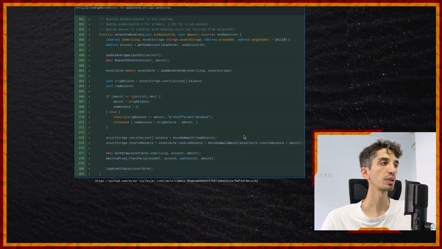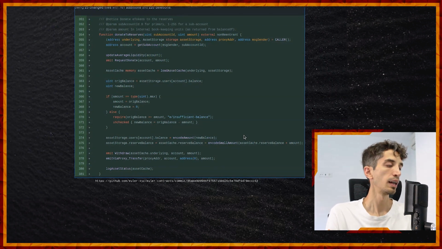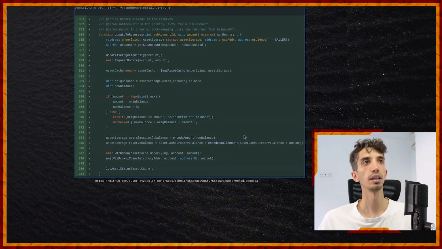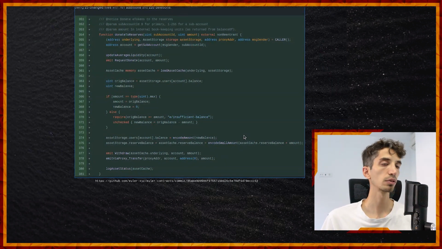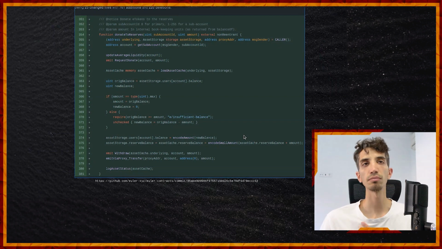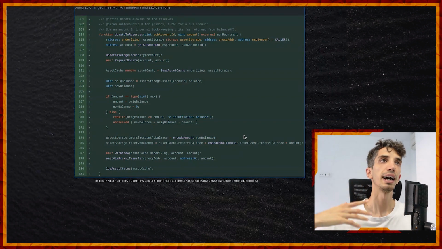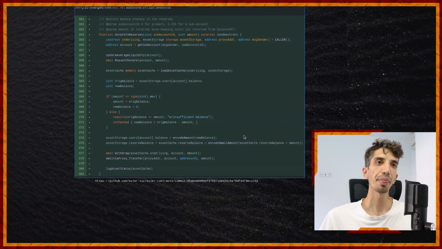Essentially, this function was included to donate E tokens to reserves. At some point, they realized that there might be some dust in some positions, and perhaps that dust would complicate some calculations or might be unnecessary for some scenarios. So essentially, what you could do is call donate to reserves and move those E tokens to the reserve of the protocol. Is there something missing in this function?